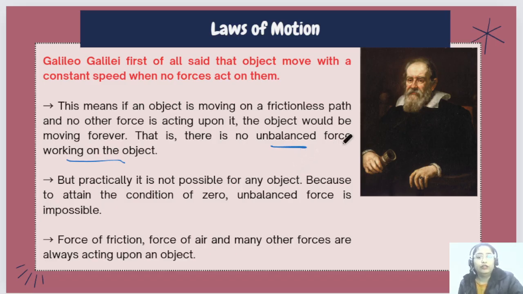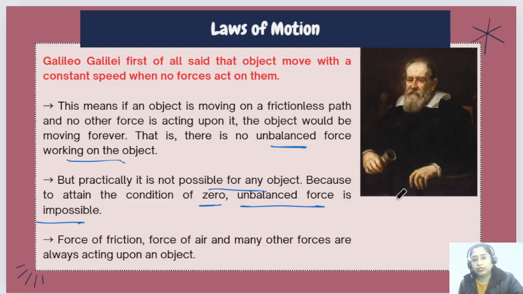But on the earth, practically, it is impossible for any object. Why? Because on earth, some kind of forces are always acting on any object, right? To attain the condition of zero unbalanced force is impossible. Okay, so on the earth, even if something is in the air, there is drag force applicable on that object, right? Or any kind of force is applicable on the earth.